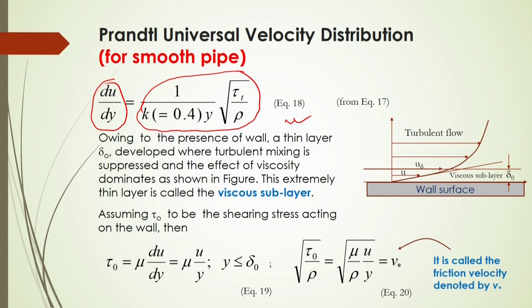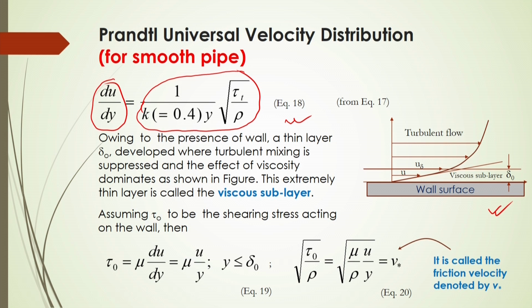Now, owing to the presence of the wall, a thin layer delta 0 develops, as shown in the figure, where turbulent mixing is suppressed and the effect of viscosity dominates. This extremely thin layer is called the viscous sublayer. Within this viscous sublayer there will be a shear stress acting whenever fluid flows over the wall surface.